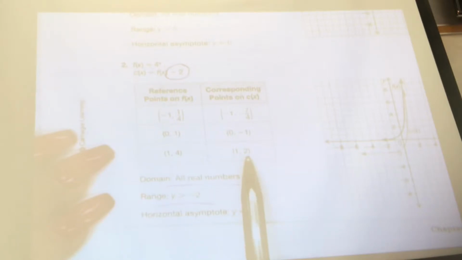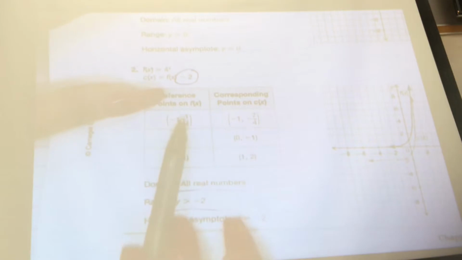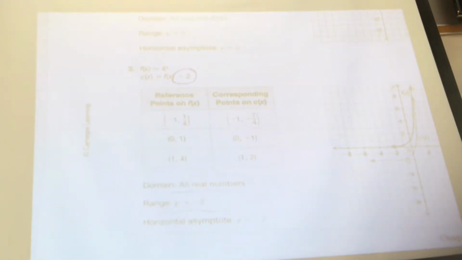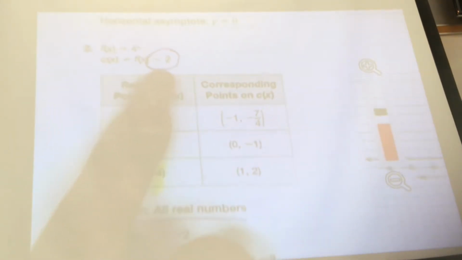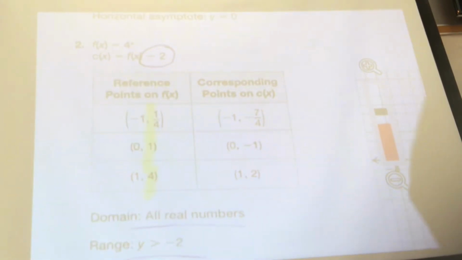You also subtract 2. How about from 1/4 to -7/4? What did you just subtract? You subtracted 2, right? So all of these you're subtracting 2. So the way you get the corresponding points is you subtract 2 from the y value. So this right here is your y value. And if there's a -2 out here, that means you moved up and down.